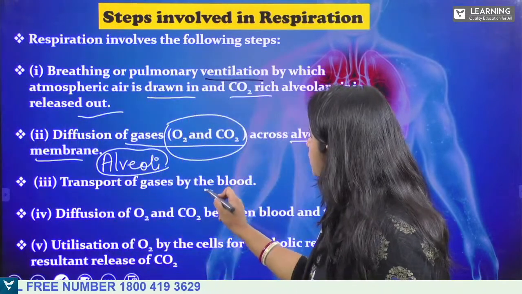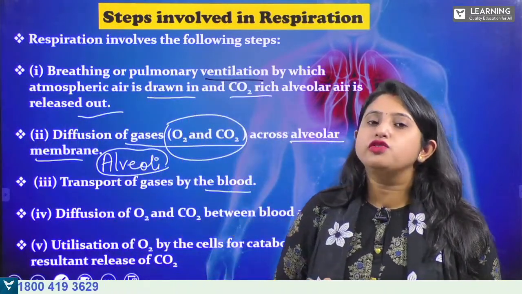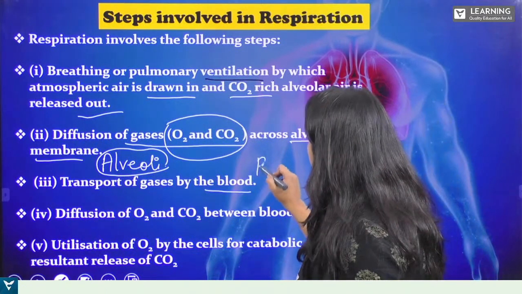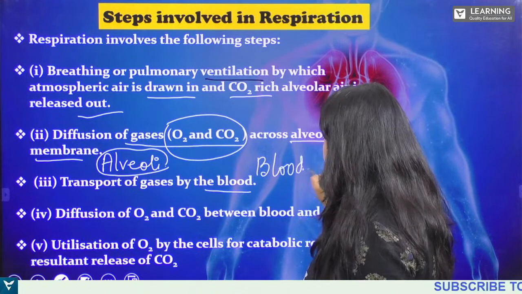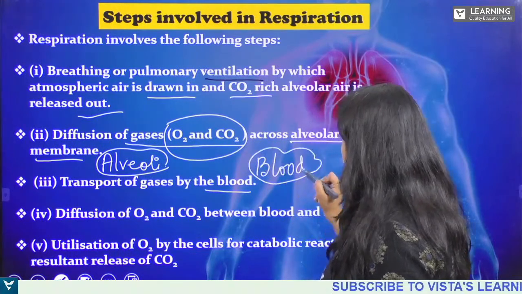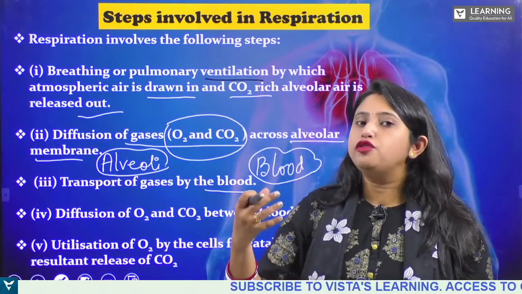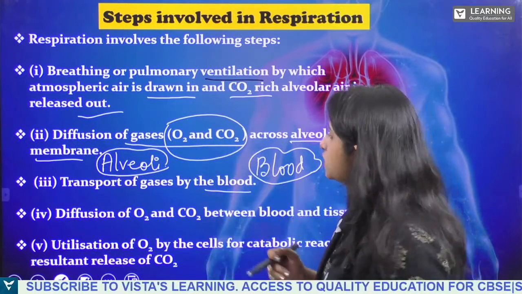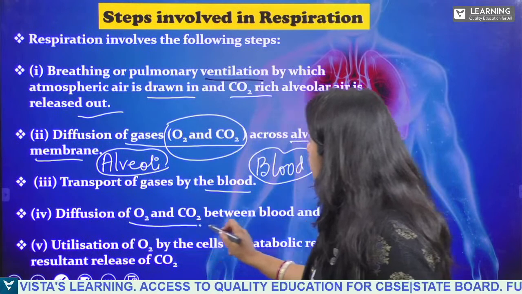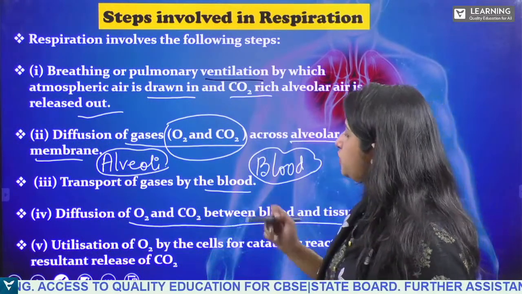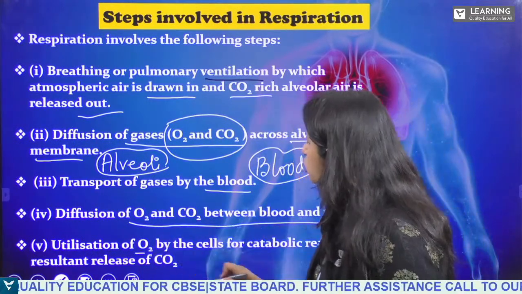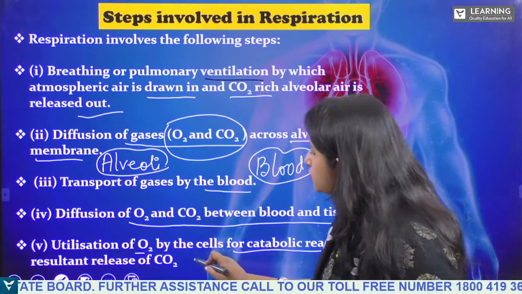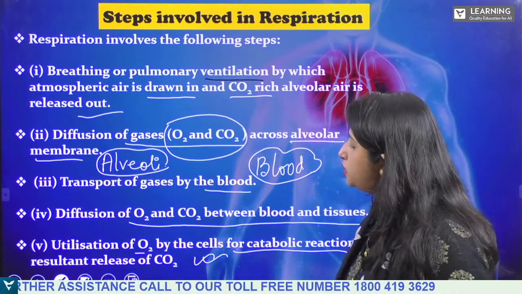Transport of gases by the blood. So who is responsible for transport of oxygen and carbon dioxide? It is being done with the help of blood. We will see how the transport of oxygen and carbon dioxide takes place in our next class. Then the diffusion of O2 and CO2 between blood and tissue takes place, and utilization of O2 by the cells for catabolic reactions and resultant release of carbon dioxide.